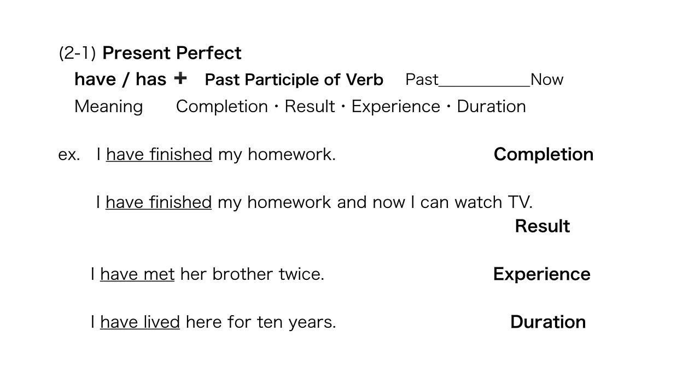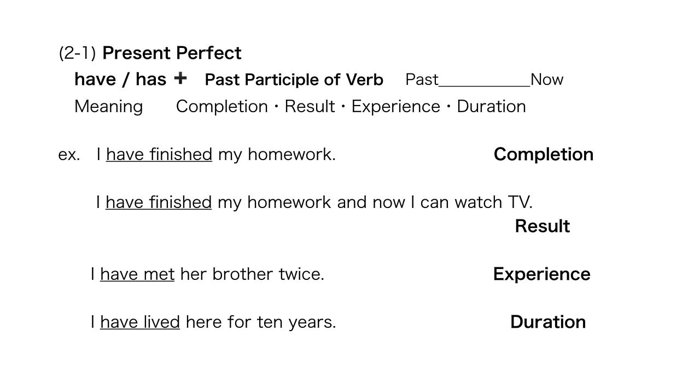Have lived here for 10 years. We cannot cut this time. This is present perfect. If we can understand the notion of present perfect, it's easier for the other two.